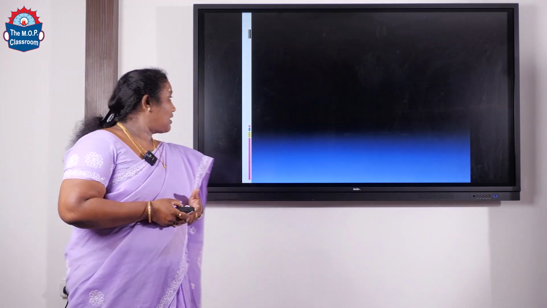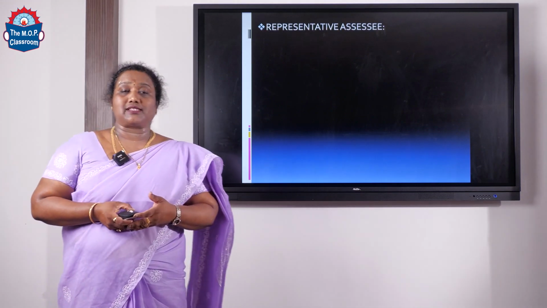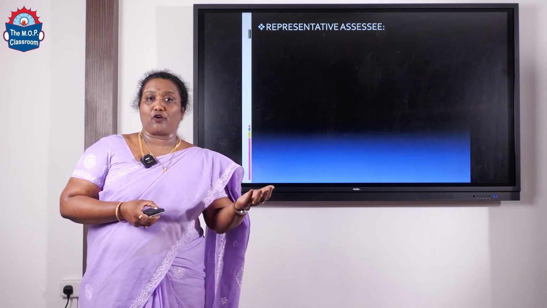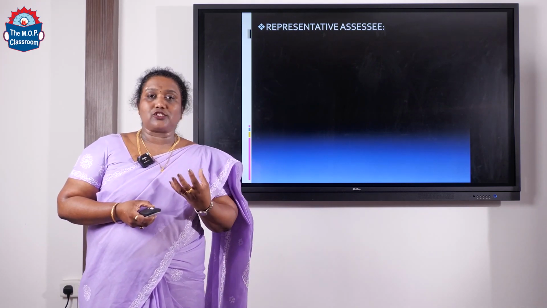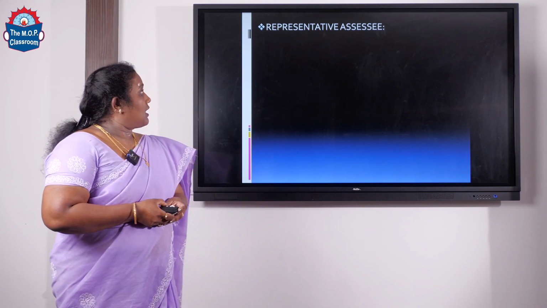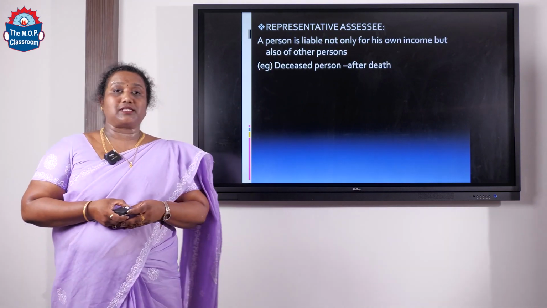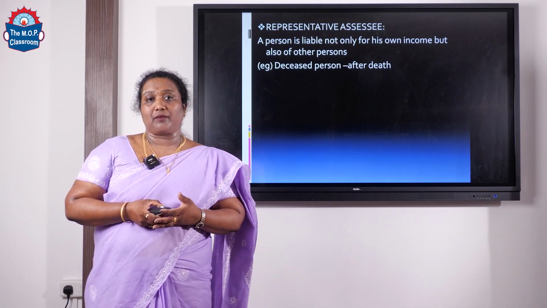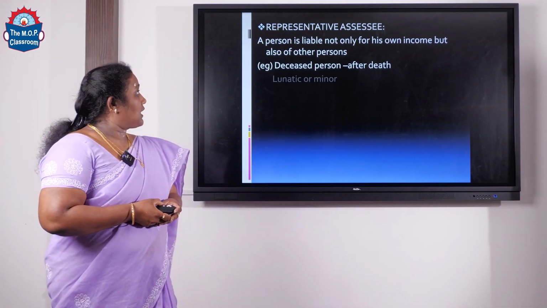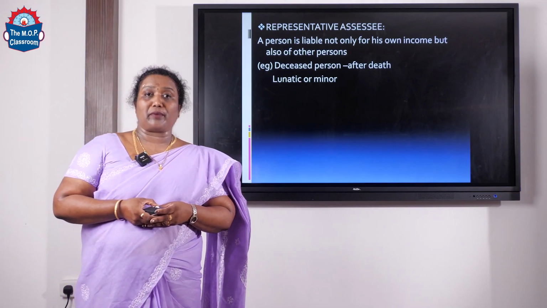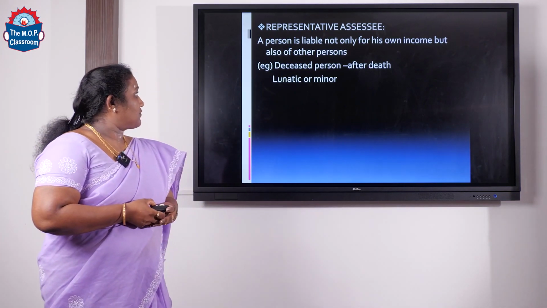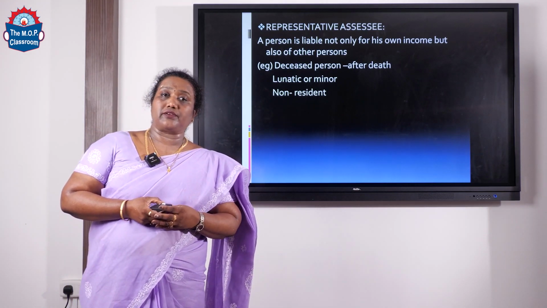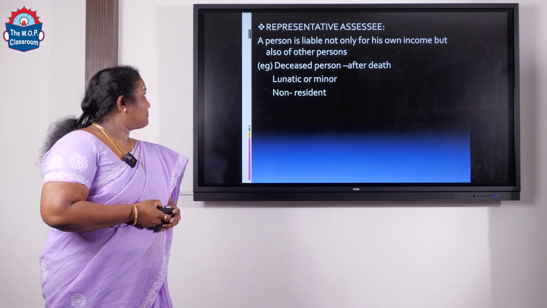The second category is called a representative assessee. A representative assessee is not only liable for his own income, but is also liable for another person's income. The instances of a representative assessee are: a deceased person. If a particular person dies, in that case, the legal heir becomes the representative assessee. In case a particular person is a lunatic or a minor, you can have a representative assessee. And the third one, in case of a non-resident, a representative assessee can be appointed on his behalf.